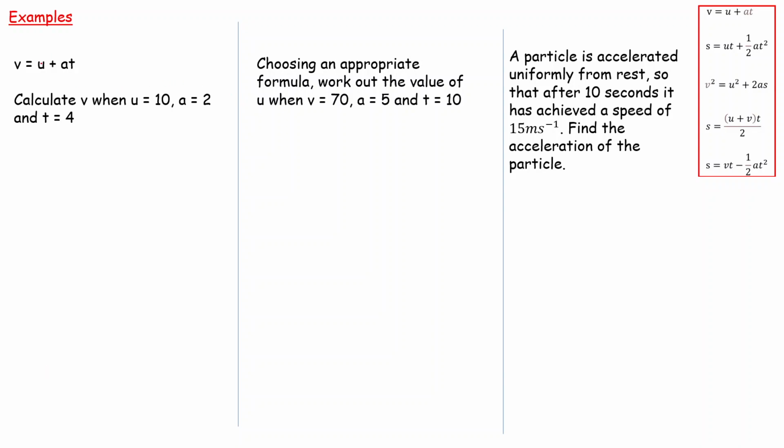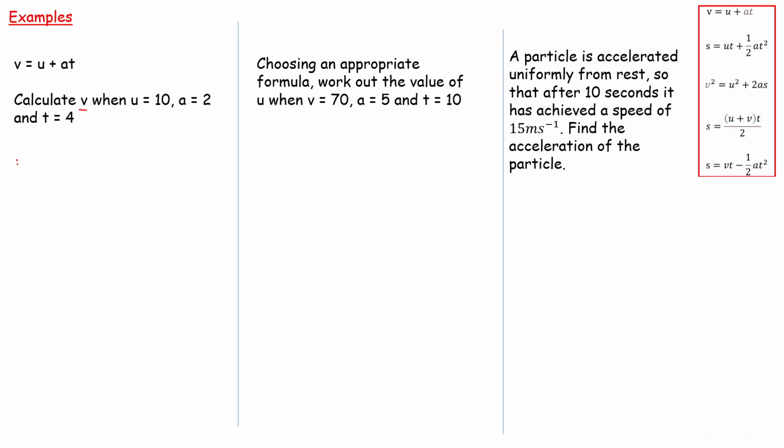So this first one gives you the equation you need to use. That could be the case most definitely. So it gives you that V is equal to U plus AT, and it says calculate V. So we're trying to find V when U is 10, A is 2, and T is equal to 4. They don't even give you the units in this question. It's just literally a case of substituting into the formula.